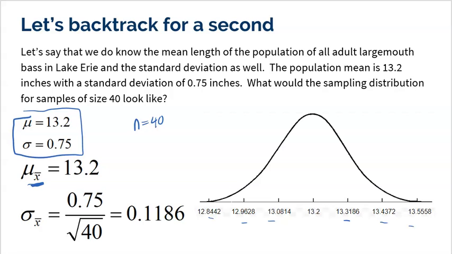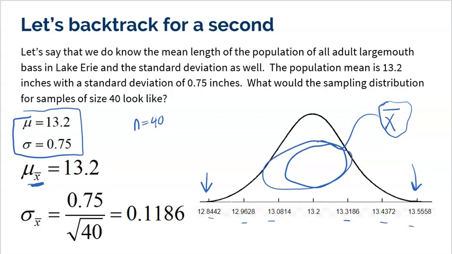You know what? We already learned all this back in Unit 5. But here's the idea, guys. If I'm going to go get a sample tomorrow, where do I think that sample is going to fall? Well, it would be pretty weird for that sample to fall up here. Be pretty weird for that sample to fall down here. I'm actually pretty confident that my sample's probably going to fall somewhere in the middle. Why do I feel that way? Because that's where the large majority of samples are.